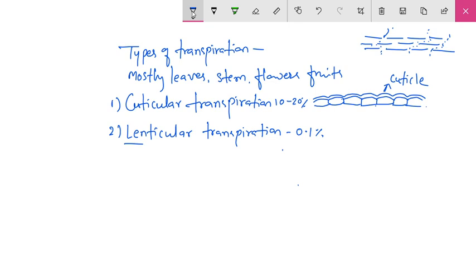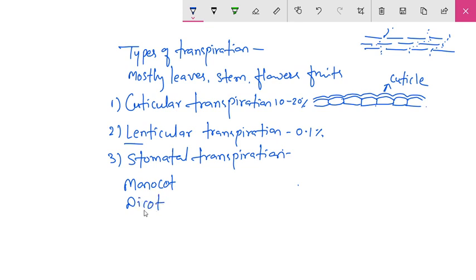So the third type of transpiration is the stomatal transpiration. We know that there are different types of plants. There may be monocot plants, dicot plants, or aquatic plants. So there are different types of plants present, and according to that the stomatal condition changes.